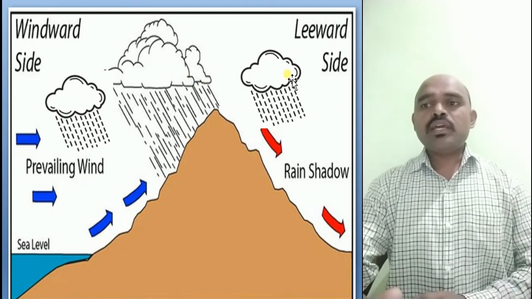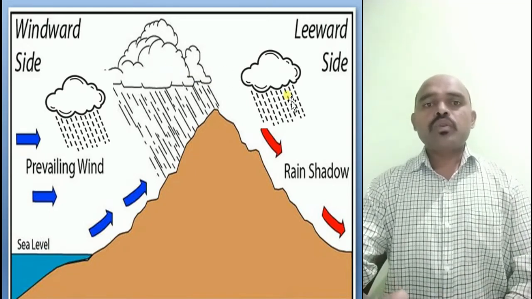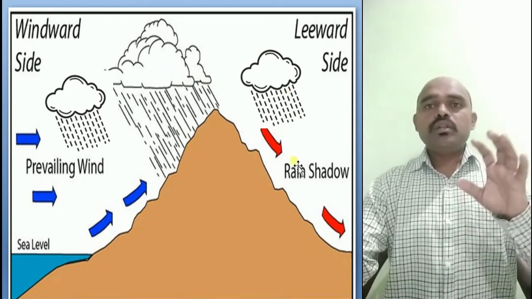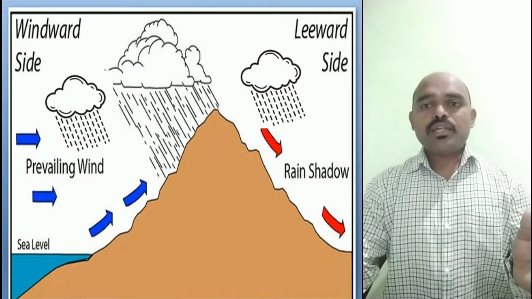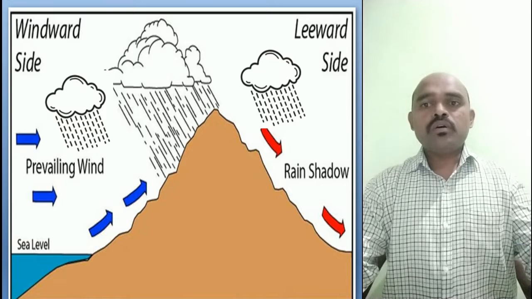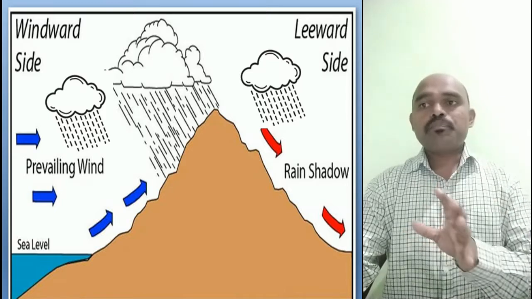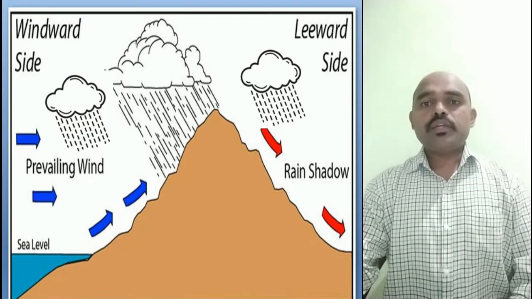That is why this area is called the rain shadow area. I hope that you understood the difference between the windward side and leeward side. Windward side means the side from where the wind is flowing.